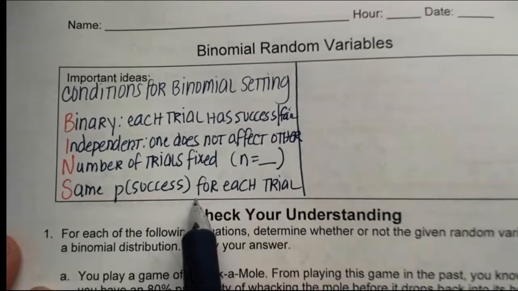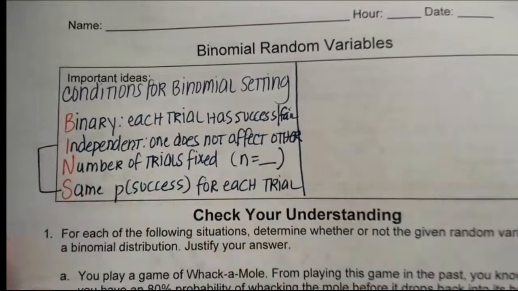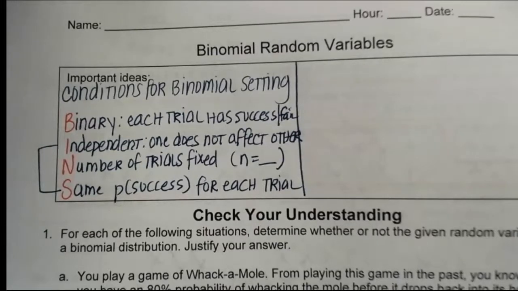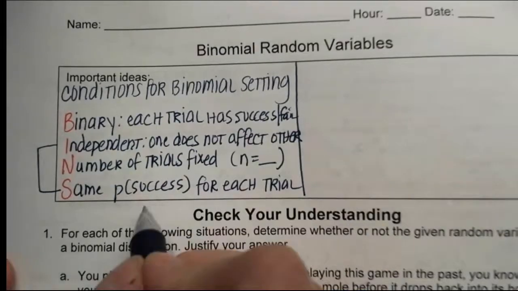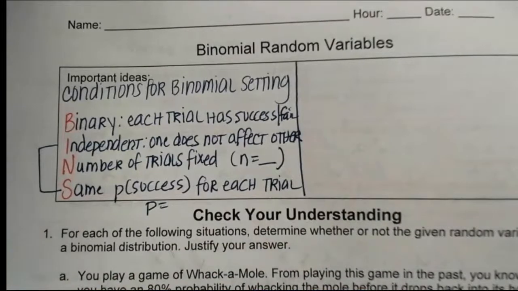So every time it's the same, that kind of goes along with your independence there. Every time you flip a coin, it's a 50% chance of a head. It doesn't matter what's already happened, it's still 50%. When he threw his free throw shots, he's a 72% free throw shooter, so he has a 72% probability of hitting the free throw shot. So you have to have the same probability of success for each trial. And so that would be your P equals something.